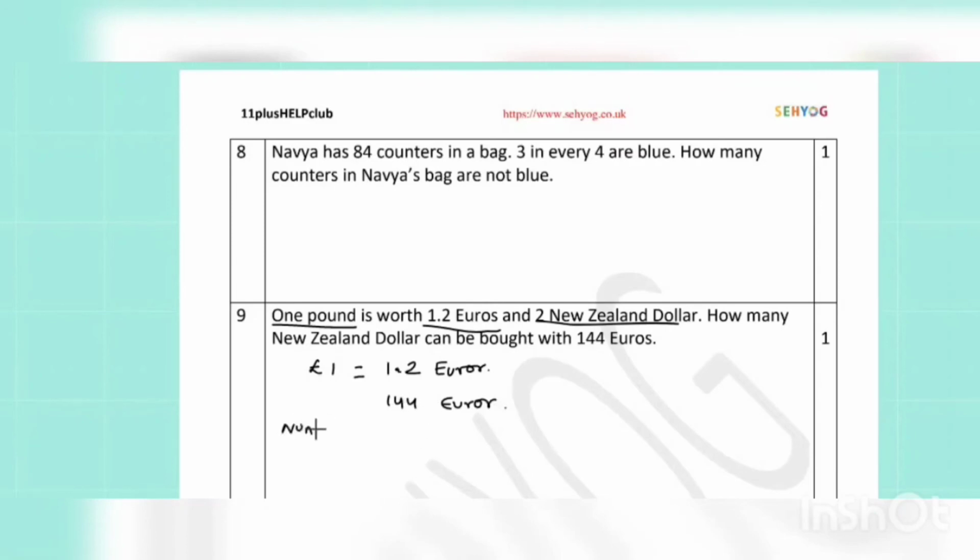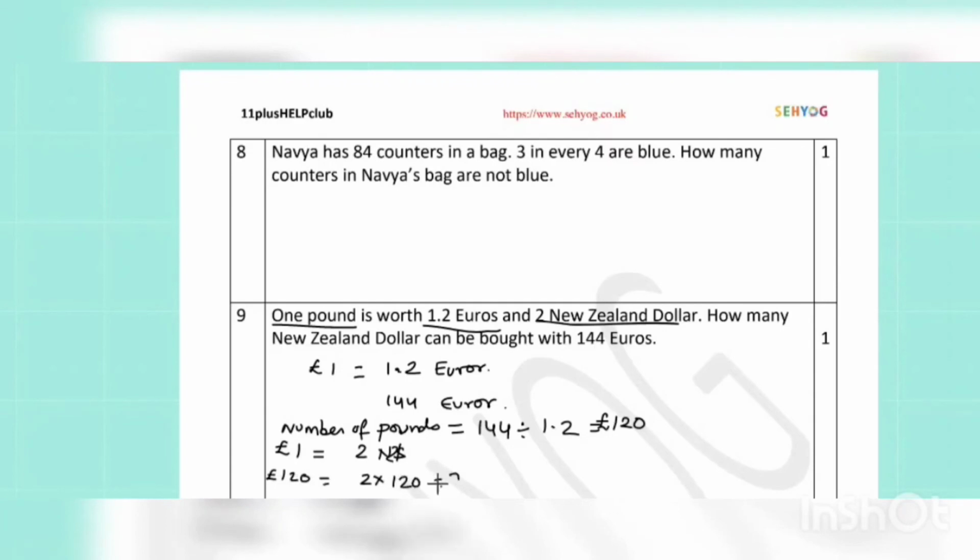So, how many pounds we will get in exchange can be found out by dividing the total number of euros by the exchange rate. So 144 divided by 1.2 equal to 120 pounds. So 1 pound is equal to 2 New Zealand dollars again, which means 120 pounds which we will get in exchange of the euros is equal to 2 into 120, 240 New Zealand dollars.